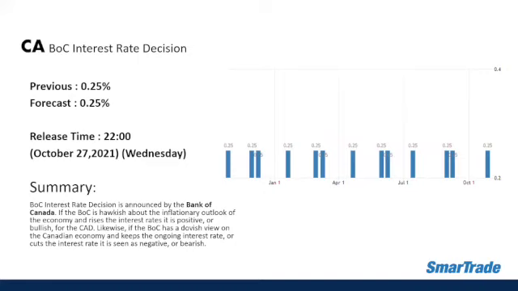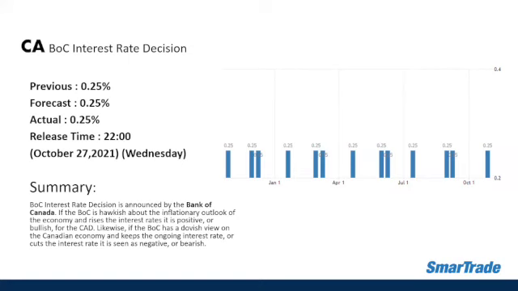And the highly anticipated data yesterday was the Bank of Canada interest rate decision. The previous data is 0.25%, and the forecast is the same at 0.25%. The release time was 10 p.m. last night. And the actual data is still unchanged at 0.25%.